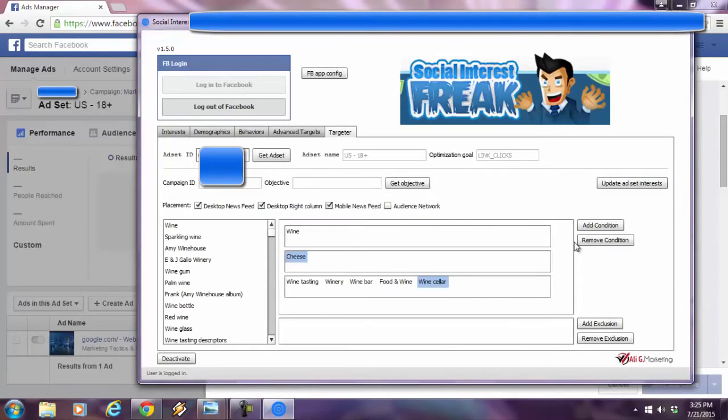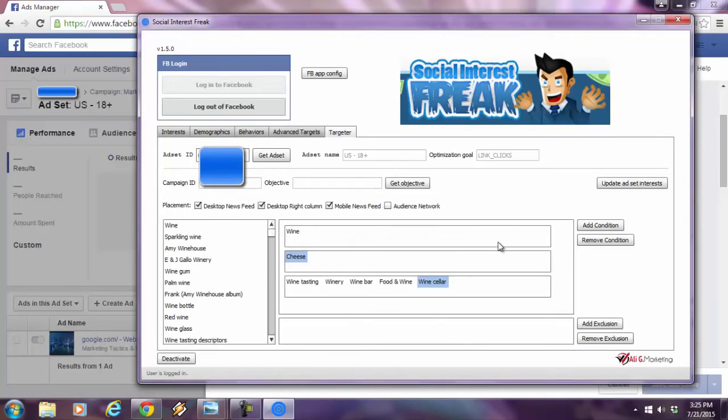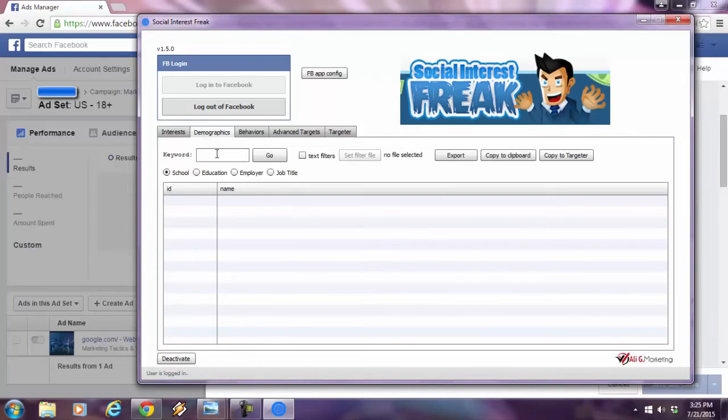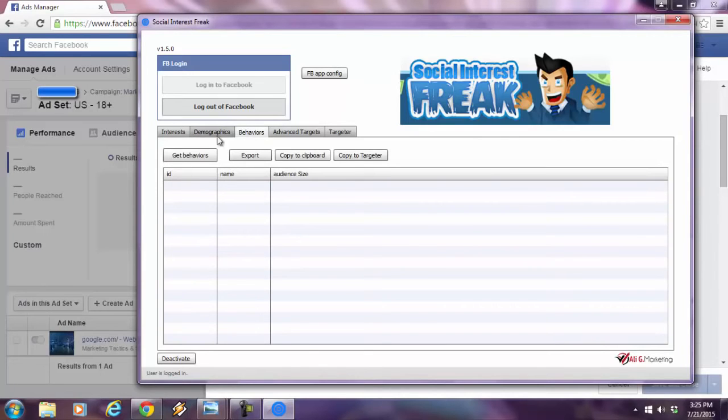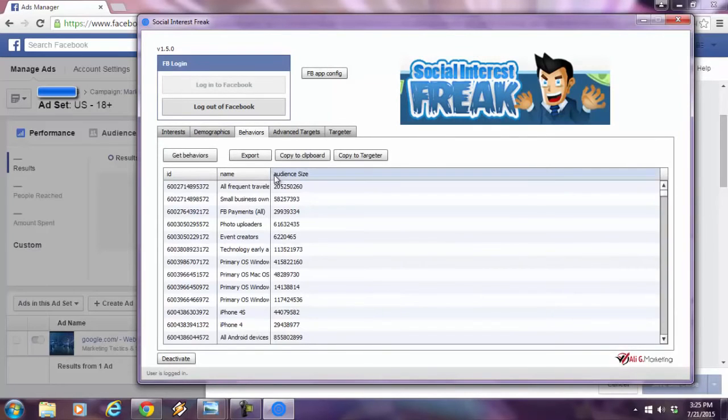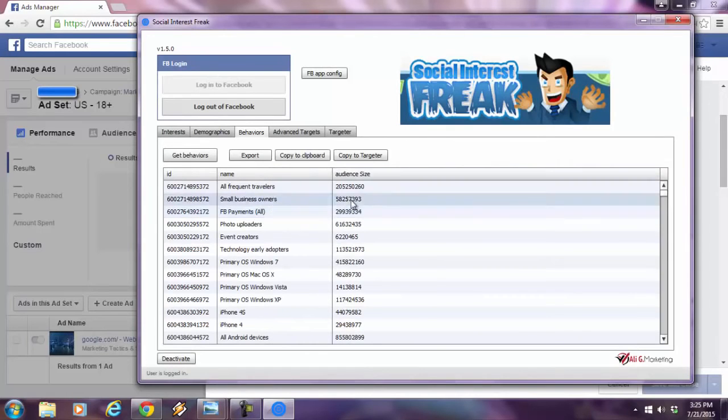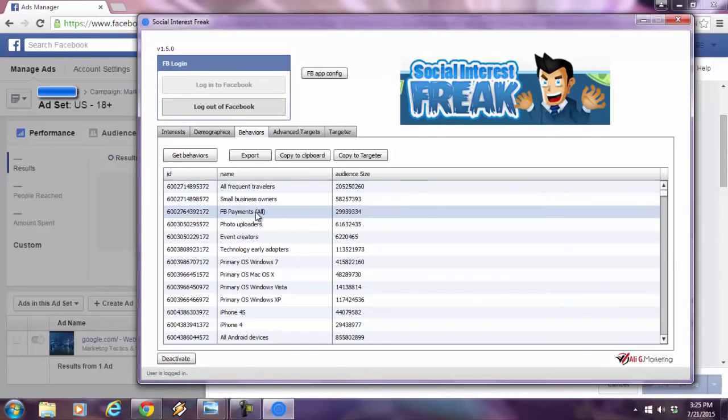Now, this is all the drag and drops I've done over here, but I didn't even get into the other tabs. As you can see, there's a demographics tab. I could even target further by the school they went to, the education level, their employer, or even their job title. Check this out. Behaviors. I press get behaviors. These are all the behaviors that Facebook knows about of their online users. Facebook payments, people that have actually made Facebook payments, meaning that they spent money online. I think that's a very important behavior to know.